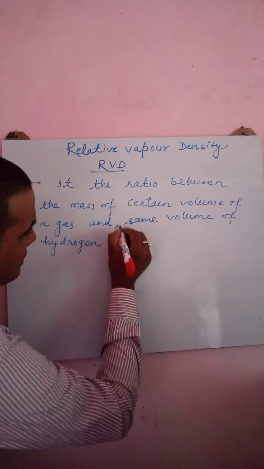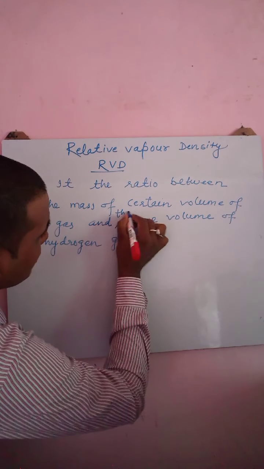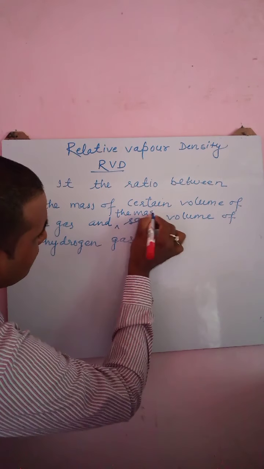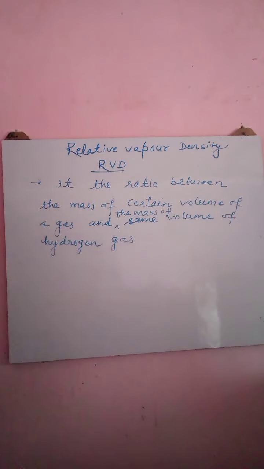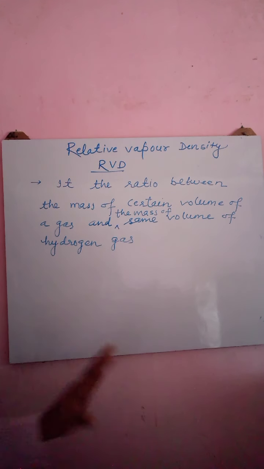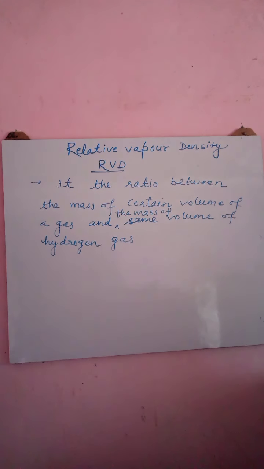In a very simple way we can say that it is the ratio between the mass of a certain volume of a gas and the mass of the same volume of hydrogen gas. So mathematically how we can represent it?